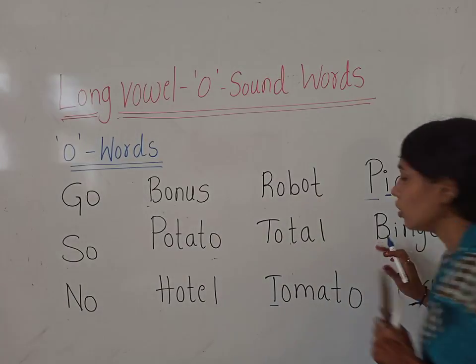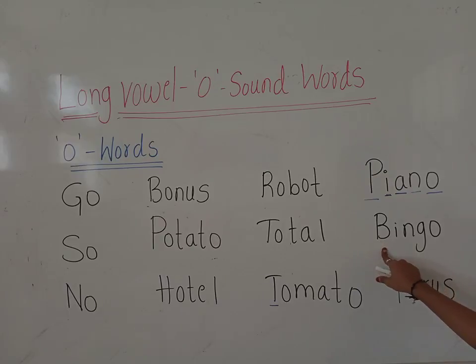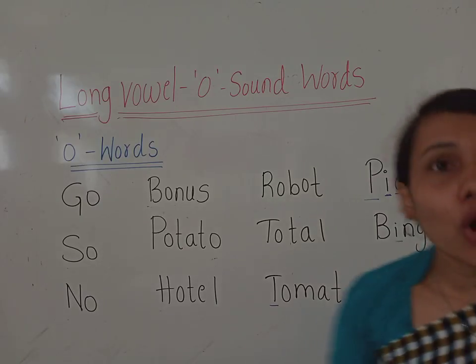Okay. Now look at the next word, children. What is the sound of B? B. And what is the sound of short vowel I? I. And what is the sound of N? N. G. O. Bingo.